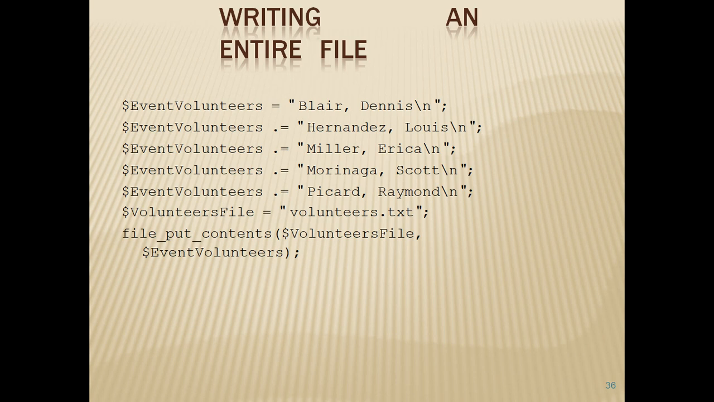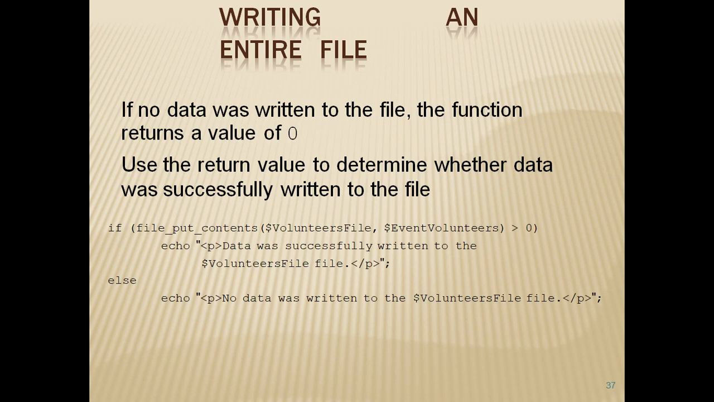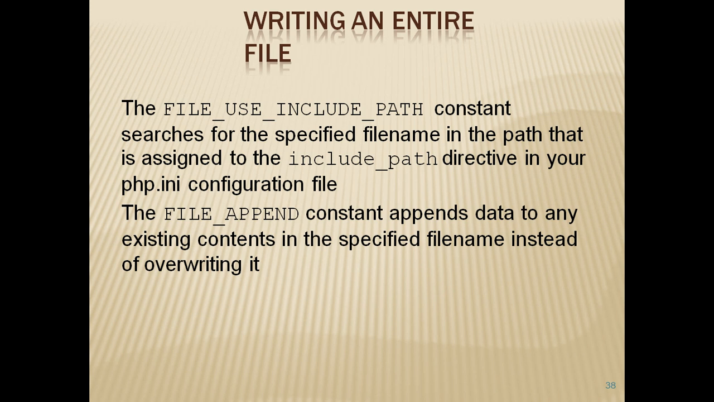So this is how a file can be written, with a variable assigned a value. If no data has been written to the file, it will return 0. If it is successful, the data will be stored in the file. Coming to the modes: read, write, write only, read write mode, append mode, and read append. These are the possibilities.